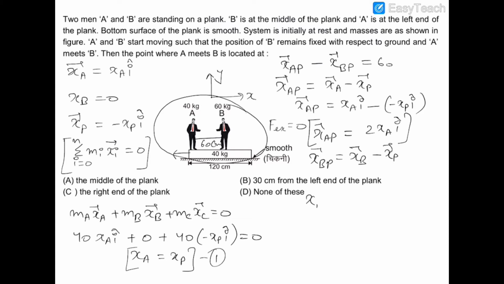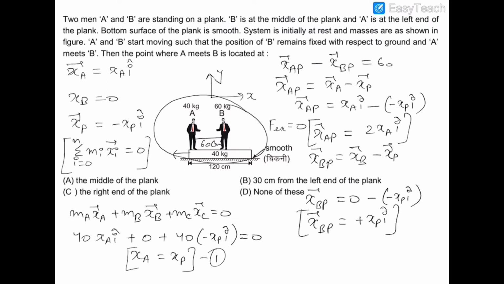So xbp is equal to 0 minus xp i cap, so xbp is equal to plus xp i cap.